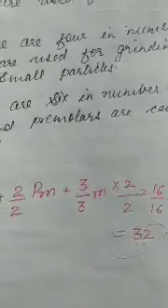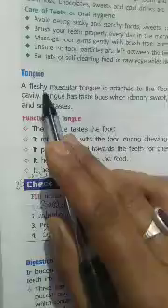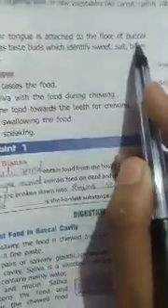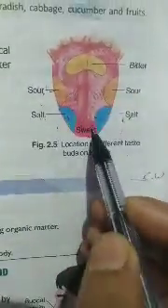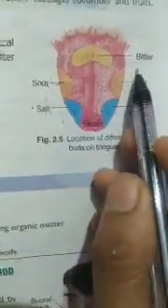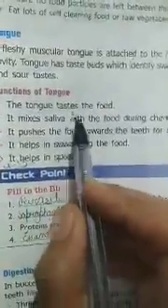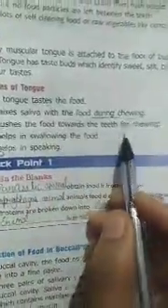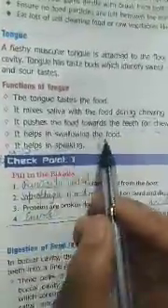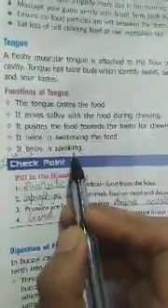Now we will discuss the tongue. A fleshy muscular tongue is attached to the floor of the buccal cavity. The tongue has taste buds: sweet, salt, sour, bitter, from which we can know the taste of the food. What are the functions of the tongue? The tongue tastes the food. It mixes saliva with the food during chewing. It pushes the food towards the teeth for chewing. It helps in swallowing the food. It helps in speaking. Thank you.